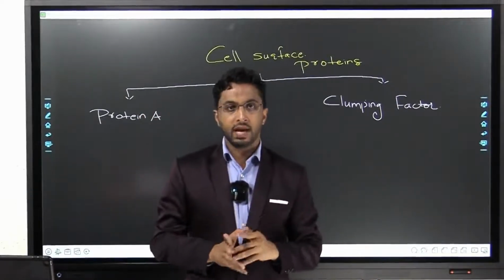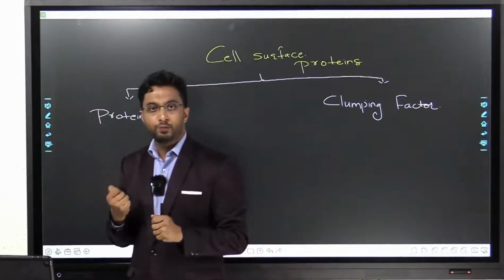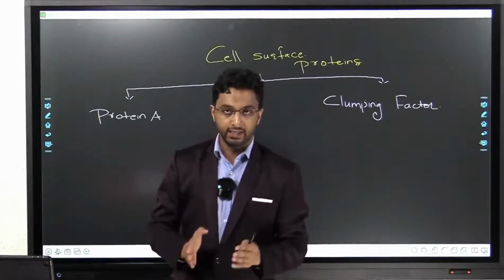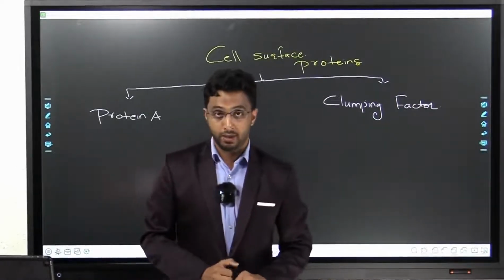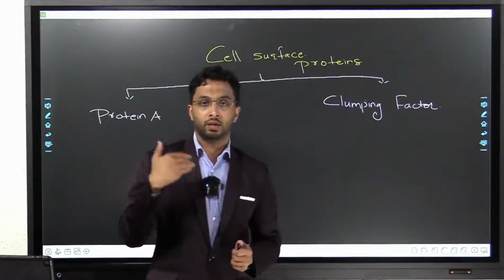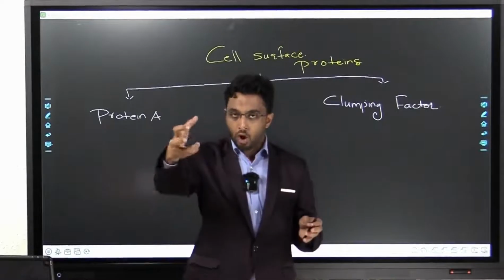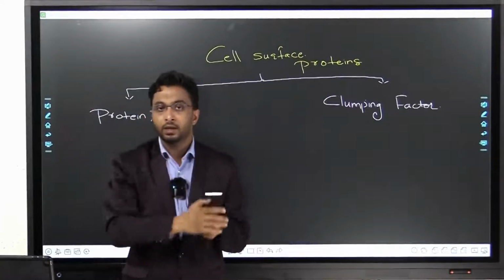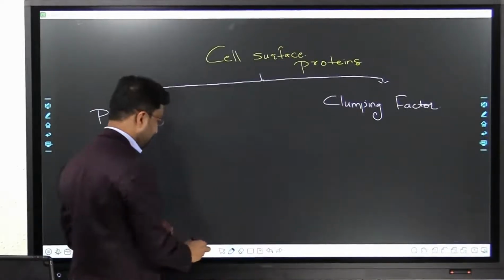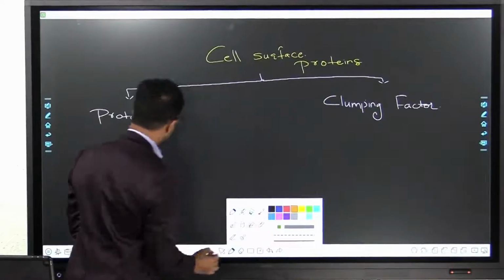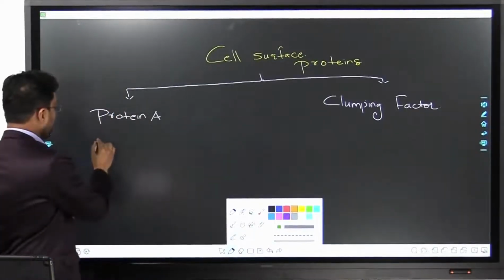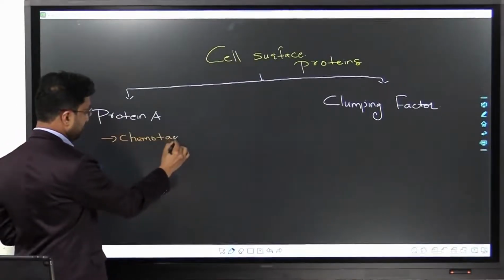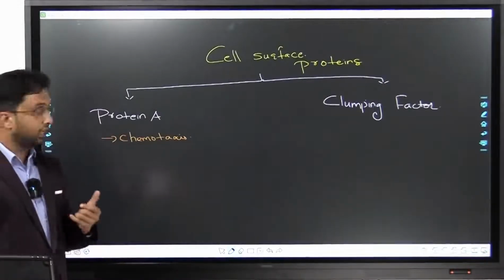Now, if this doesn't work out, it removes a kind of knife, kills the bacteria, and this killing knife is known as complement. We'll study this in detail when we come to the further part of immunity. So these are the mechanisms. It calls, engulfs. If it doesn't work, take the knife, stab. Protein A can resist all three. The first, which is calling the bacteria, is known as chemotaxis. So this chemotaxis will not work. It is anti-chemotactic.